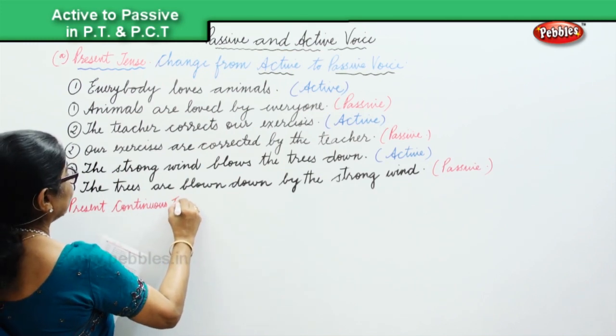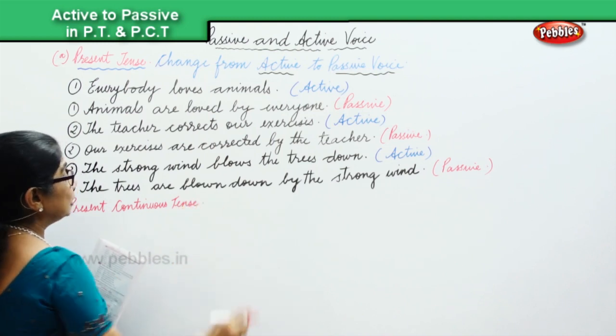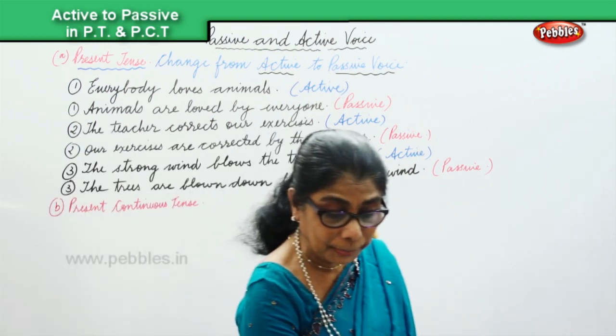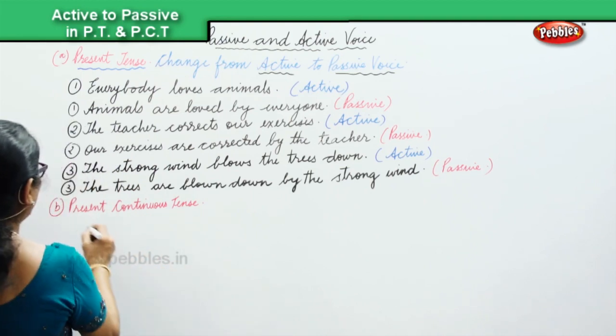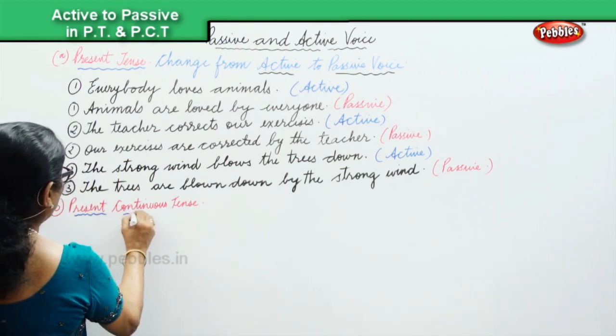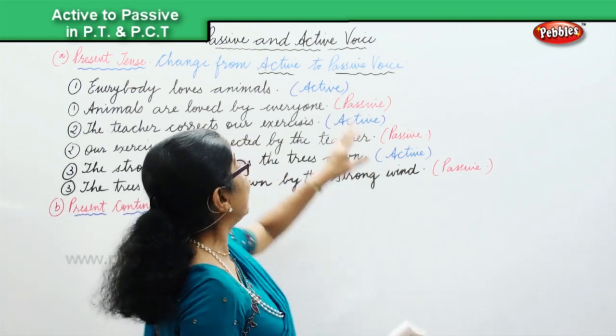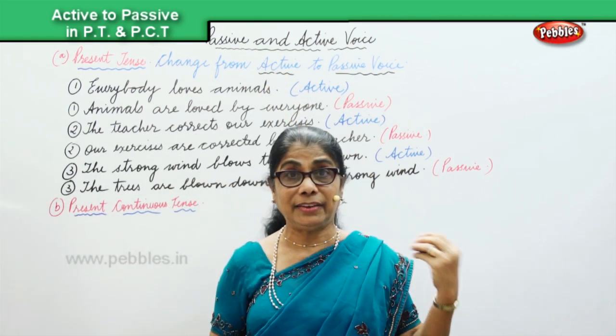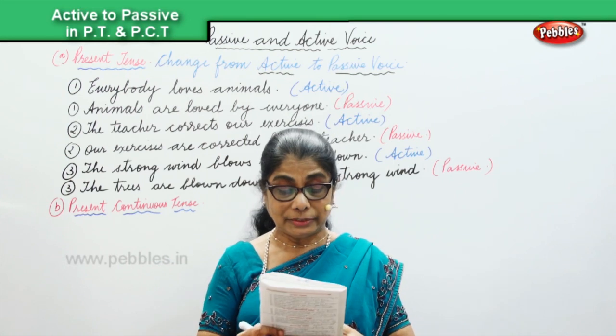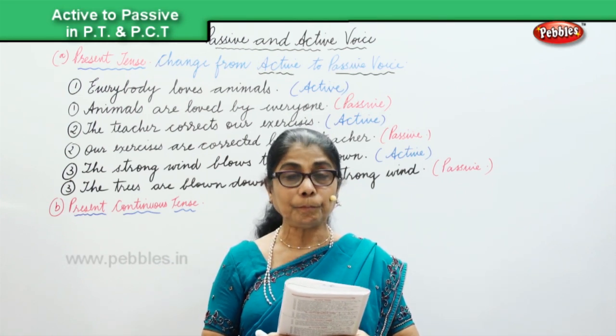Okay? We're going to look at present continuous tense, and here we will do a couple of sentences for us to recall to our mind what we have done. And here again we are going to change from active to passive. Let's look at one sentence.